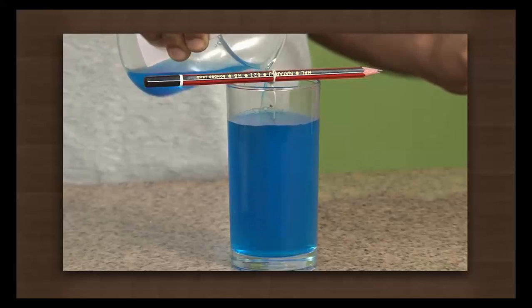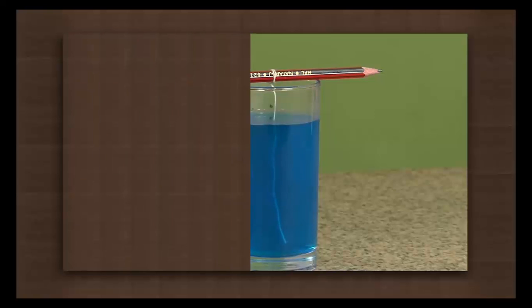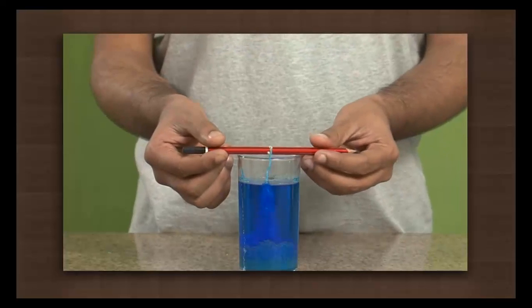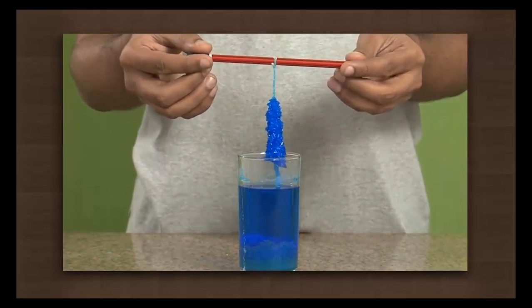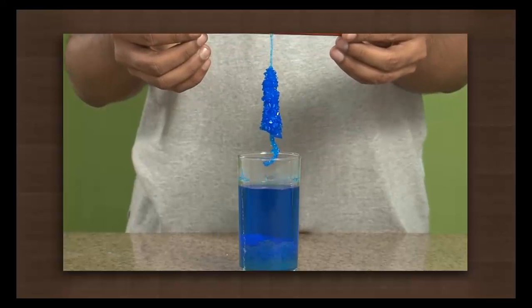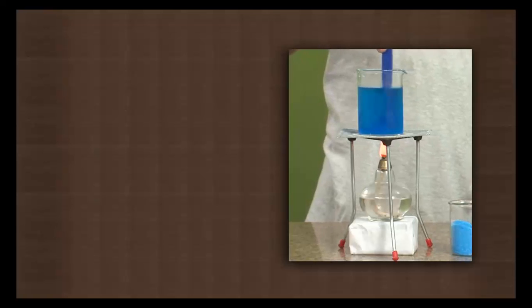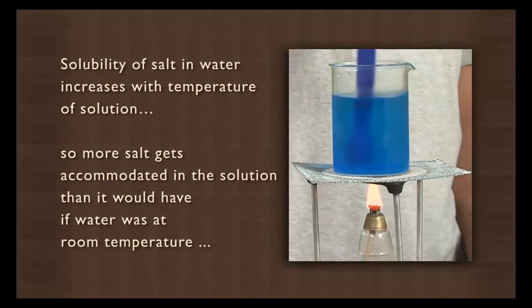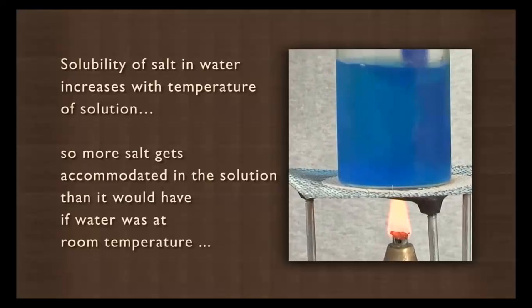Leave the glass aside for a few days. We see salt crystals formed on the string. This happens because the solubility of salt in water increases with temperature of solution, so more salt gets accommodated in the solution than it would have if water was at room temperature.